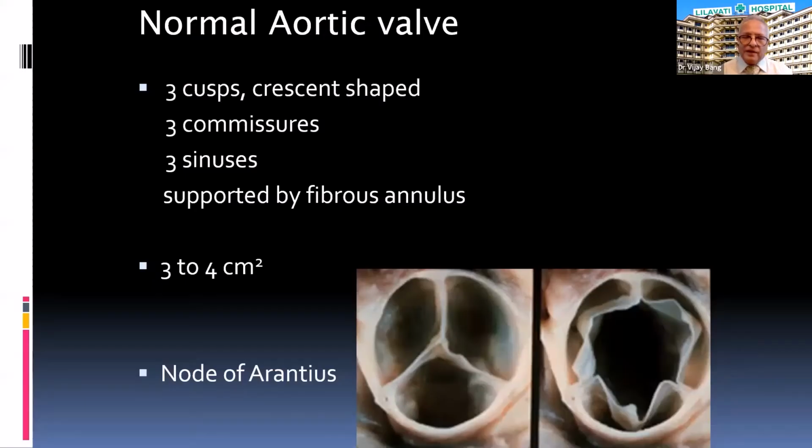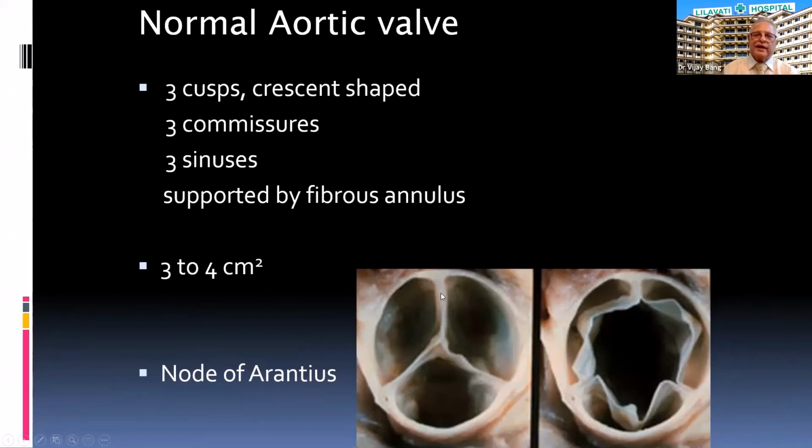So the approach to aortic valve disease in the area of TAVI. Anything which is spoken to be abnormal, we need to see what is normal. The aortic valve has three important components: three cusps, three commissures, and three sinuses. It is supported by a fibrous annulus. To show that, these are the sinuses, these are the cusps which are closed, and these are the commissures.